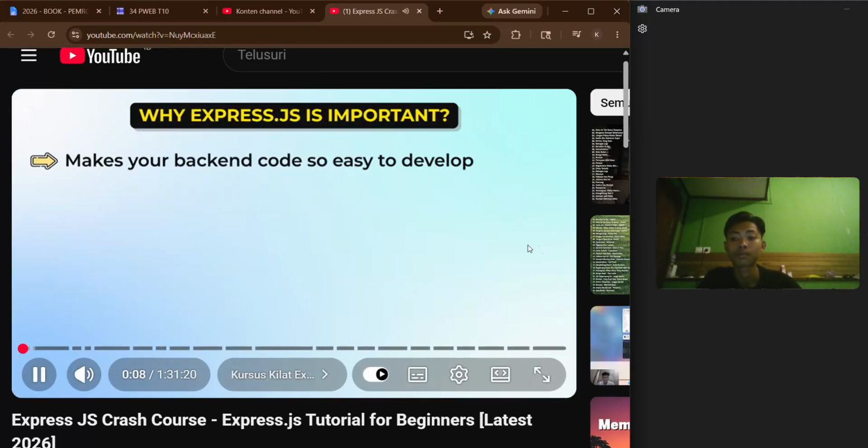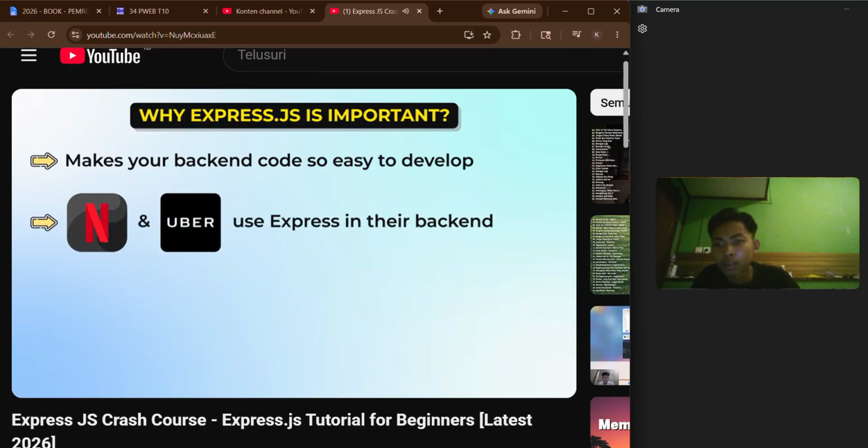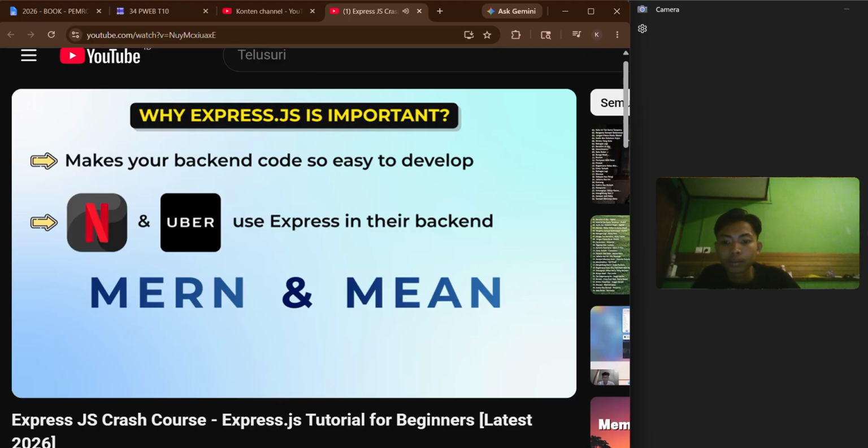Because it makes your backend code so easy to develop. Also, many big companies like Netflix and Uber use Express in their backend. And another big reason is it is a part of the MERN stack. This E represents Express.js.